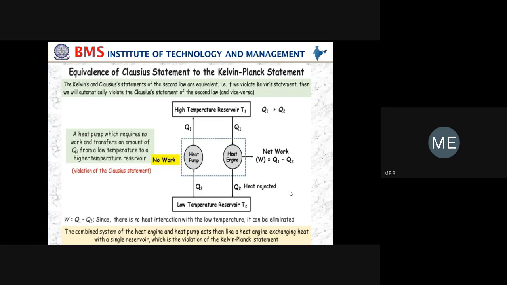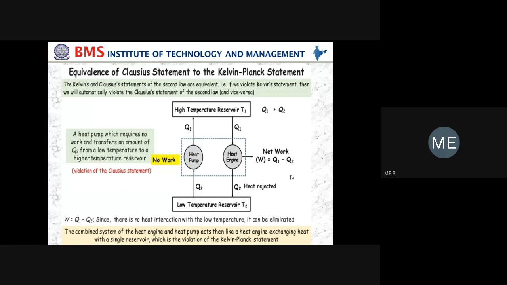Can you tell how it violates the Kelvin-Planck statement? Anybody? The Kelvin-Planck statement states that heat supply should be between two sources, sink and source. Correct. And if we remove the high temperature reservoir, there is no source, only the sink is there, so it will violate the Kelvin-Planck statement. Good. Like that, you have to analyze.